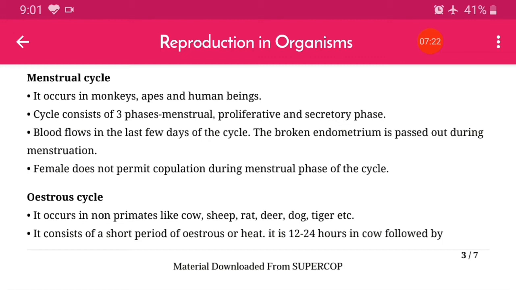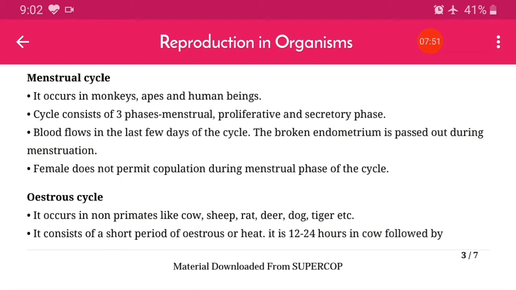So here when we discuss the menstrual cycle, it occurs in monkeys, apes and human beings. The cycle consists of three phases: menstrual, proliferative and secretory phase.